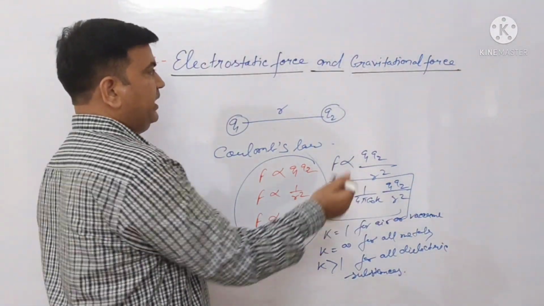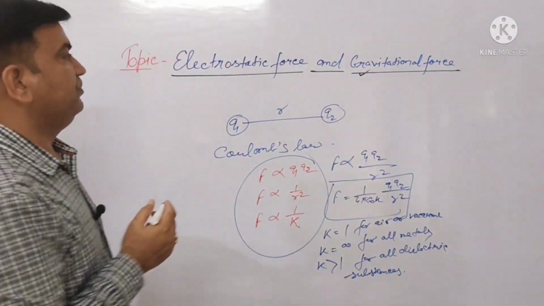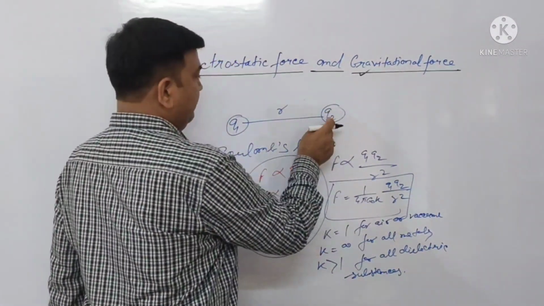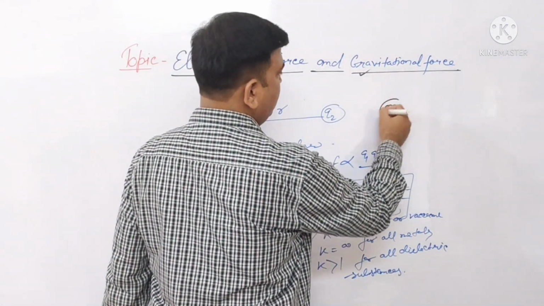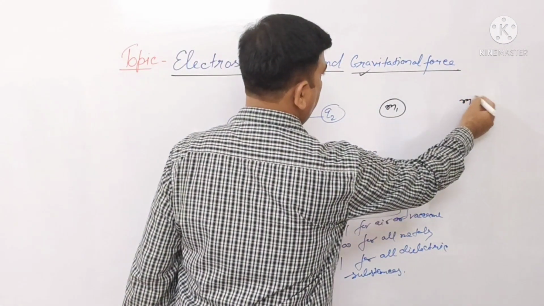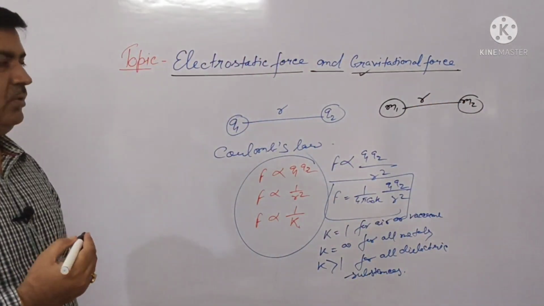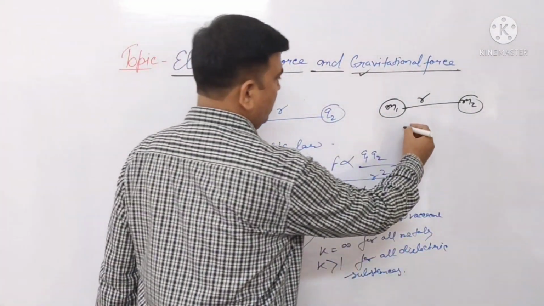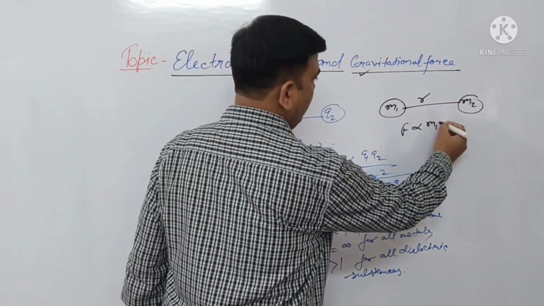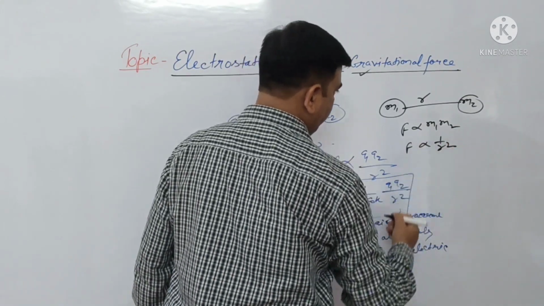Now we discuss the general idea of the gravitational force. In place of charges we consider two masses m1 and m2, and the distance between them is r. According to Newton's law of gravitation, F is directly proportional to m1 into m2, and F is inversely proportional to r square.